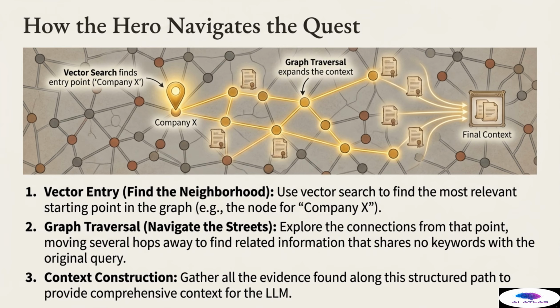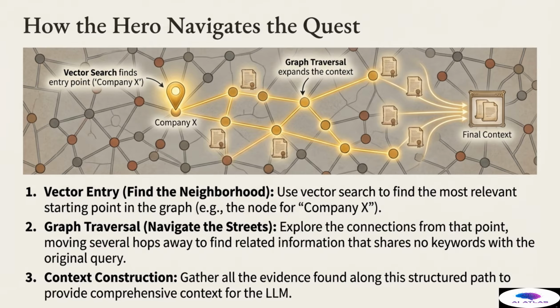Step 2 is graph traversal, or navigate the streets. Starting from that initial entry node, the graph engine intelligently explores the connections, moving several hops away, tracing relationships like invested in or competitor of. This is where the powerful benefit of the graph emerges.